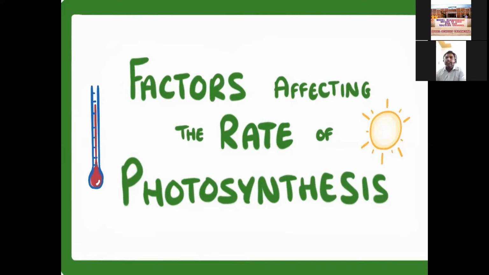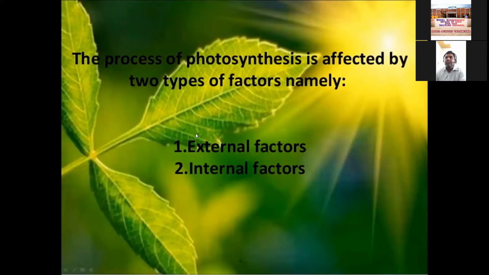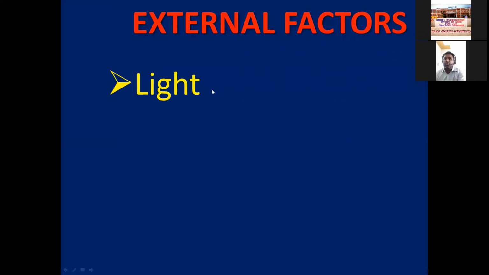Not only that, external and internal factors are there. External factors means environmental factors. First one is light. Already you know the spectrum of light, absorption spectrum and action spectrum, where we learned that the different pigments trap different wavelengths of sunlight.